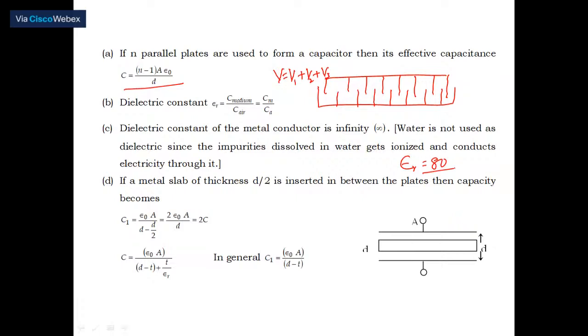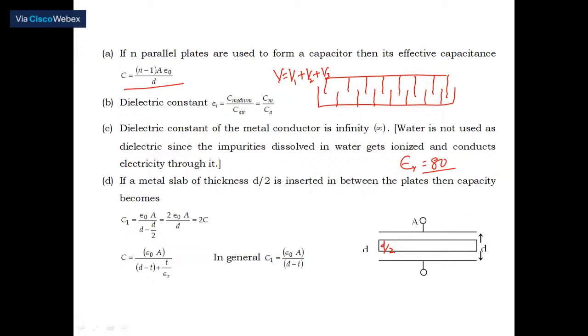If a metal slab of thickness d by 2, this is important. Certainly we want to alter the capacity of this one. Here is the distance I have given, this distance is actually d by 2. Now you see a metal slab of thickness d by 2 is inserted in between the plates.